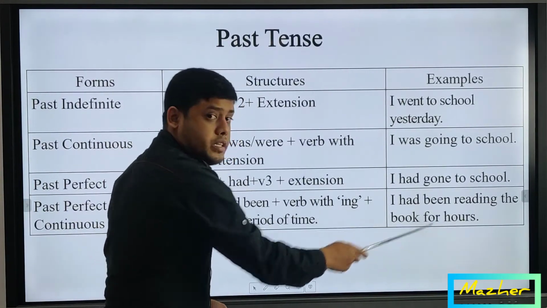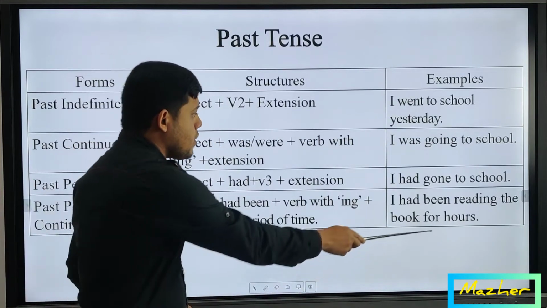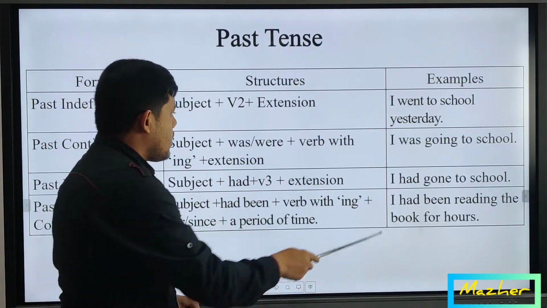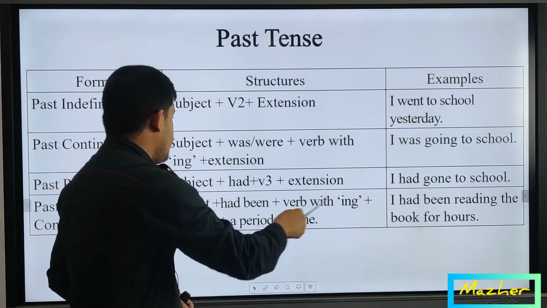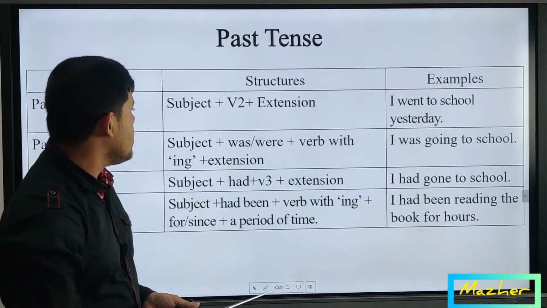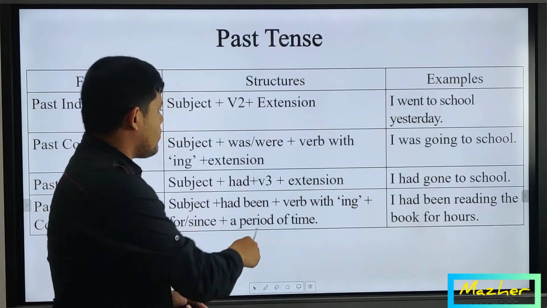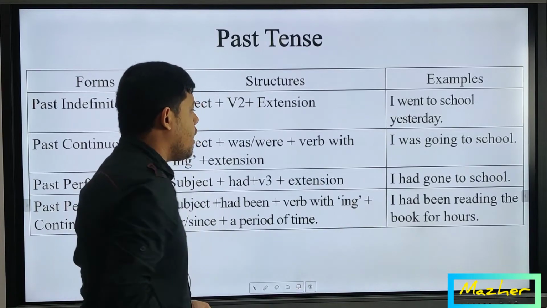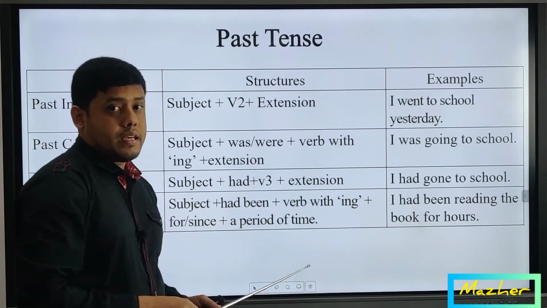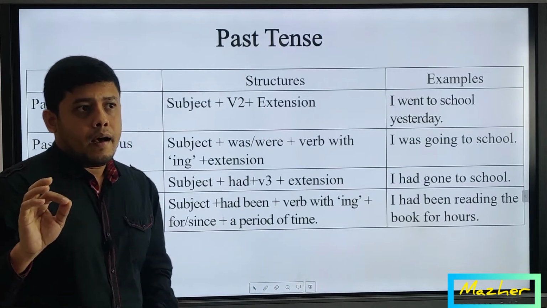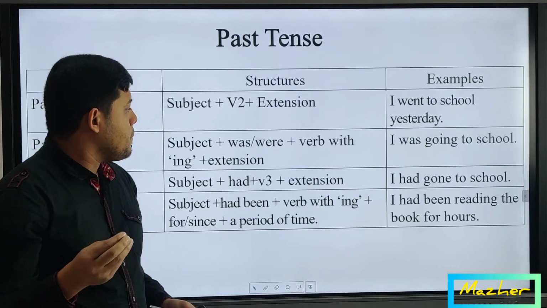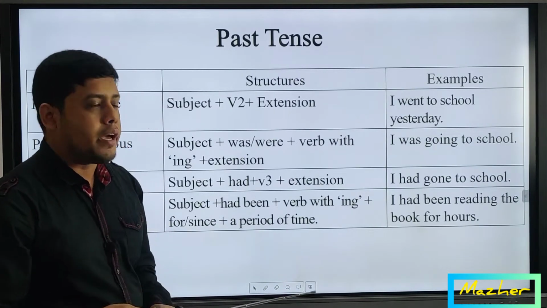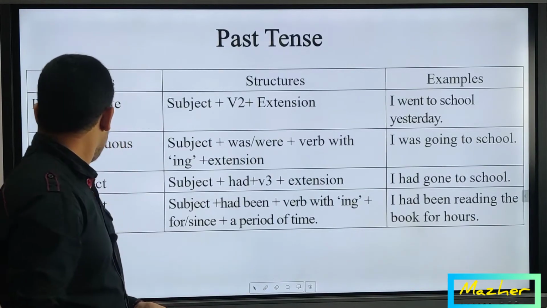Let's say here is hours. It's not fixed, it's unfixed. The time is not fixed here, so we have added here for, and everything as before. I, according to the subject, had been is the auxiliary verb of past perfect continuous. Read is the main verb, and after the main verb, verb plus ing is mandatory again. And then we have added here the object and since or for. As I have already mentioned, since should be used before a fixed period of time, and for should be used before an unfixed period of time. So that's all about past perfect continuous.